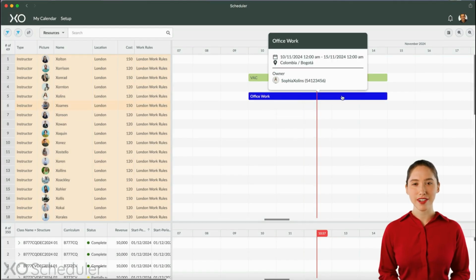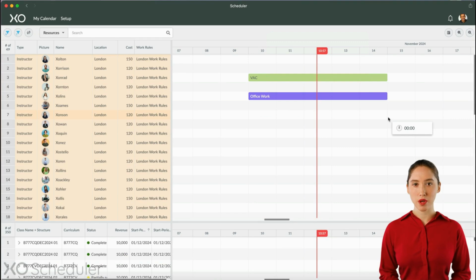In this case, the algorithm, using our new work rules, would not schedule anything directly after the office work on November 15th. Why that? Well, because it would break the rule requiring at least 2 days off in any 7-day period. Let us count the 7 days period together. 1 day, 2 days, 3 days, 4 days, 5 days, 6 days, 7th day. So there would be only 1 day off.